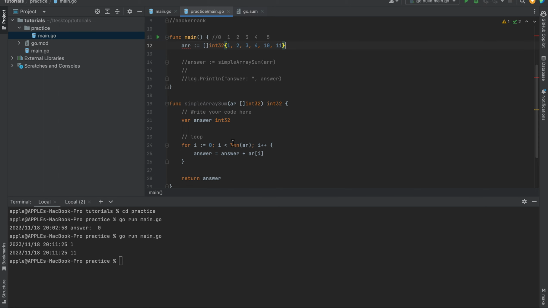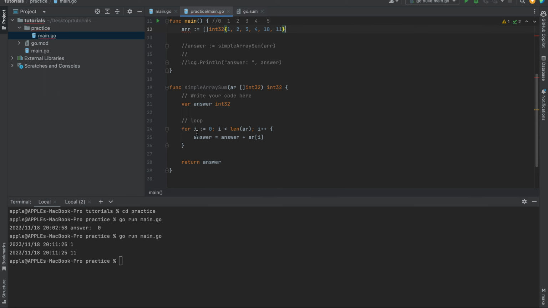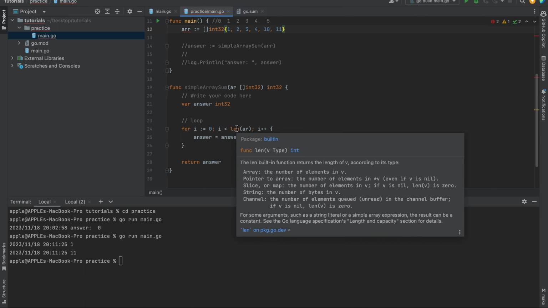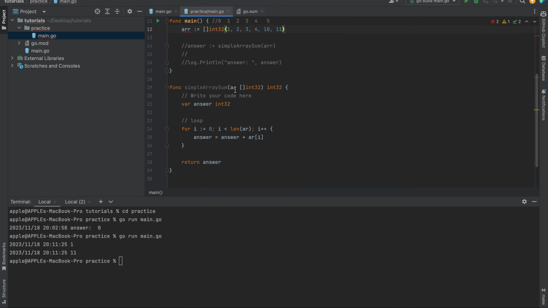Back to our explanation. For example, you take the first index of 0. You compare if the index 0 is less than the length of this array that is being passed through here, which you might not know. For the example of this array that we are using here, it's actually length 6. If it's not, you do whatever. What you want to do is you want to add.